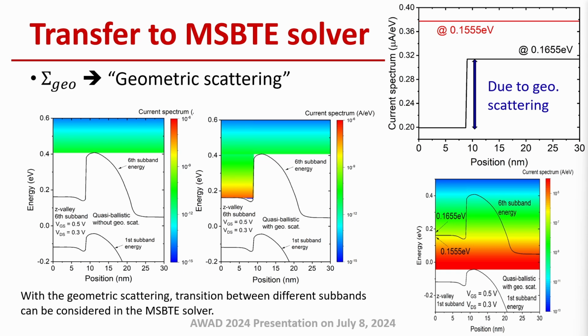Now, it is not difficult to transform this NEGF solver to the MSBT solver. The self-energy can be regarded as a new scattering mechanism. With this geometric scattering, transitions between different subbands can be considered as shown in these figures. Therefore, the MSBT solver can now simulate a device with non-uniform cross-sections.